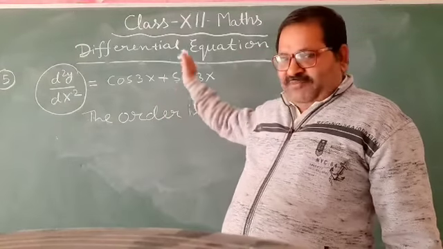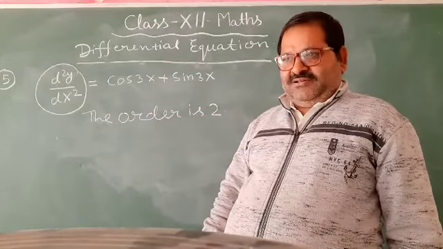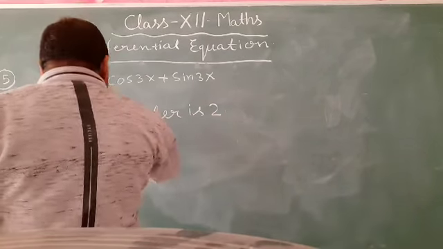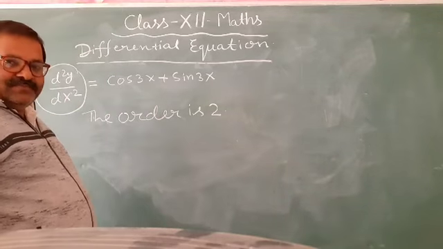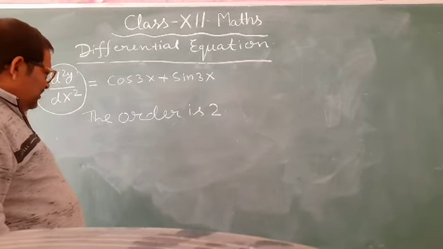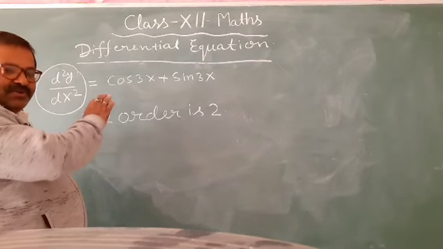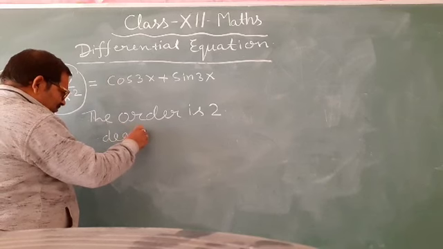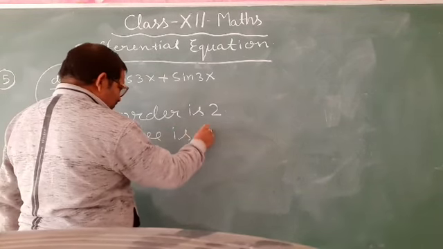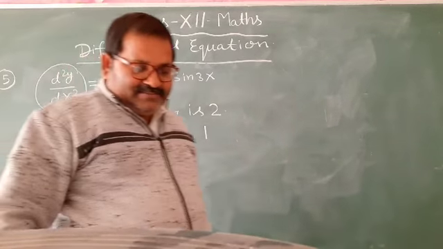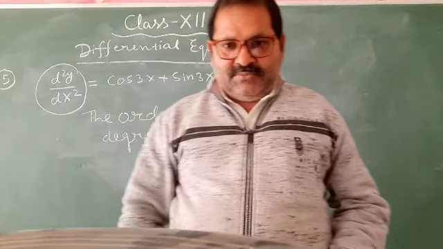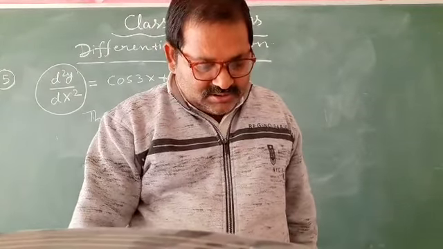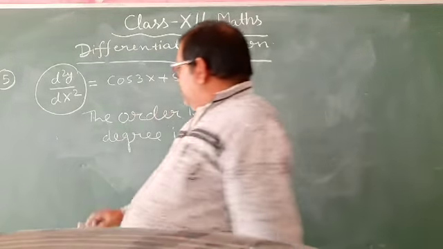We find the degree when the equation is a polynomial, so the degree is 1. Clear? Okay. Next question.